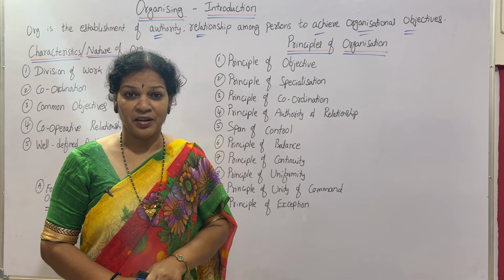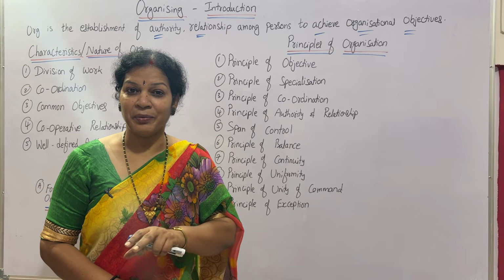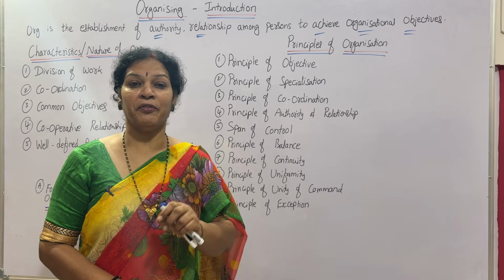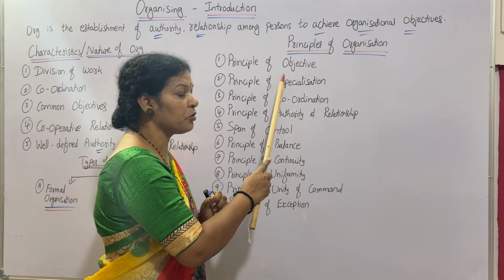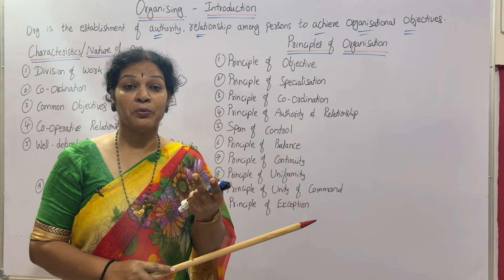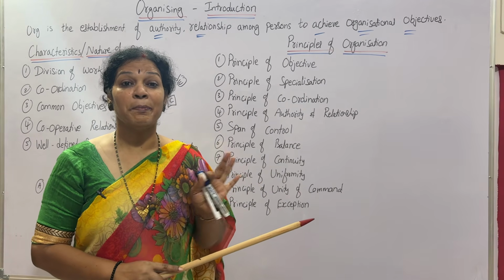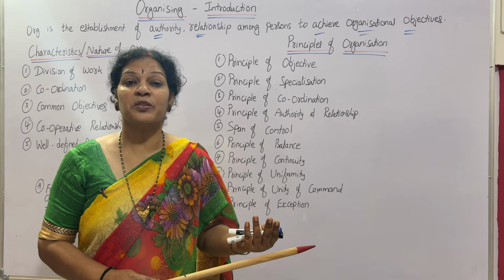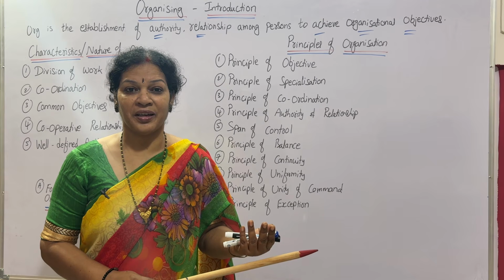Not only those, everyone, top to bottom or bottom to top, everyone must be aware of these objectives and they have to work for that. That is what the principle of objective is saying. If everyone is doing it collectively, you can expect a good result, right?